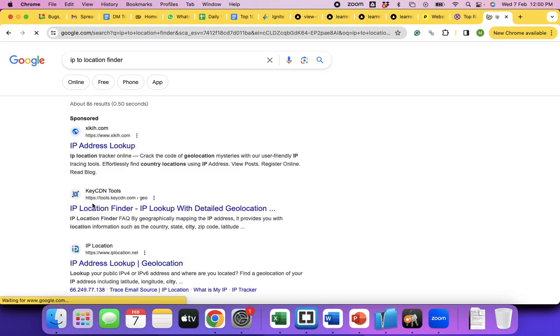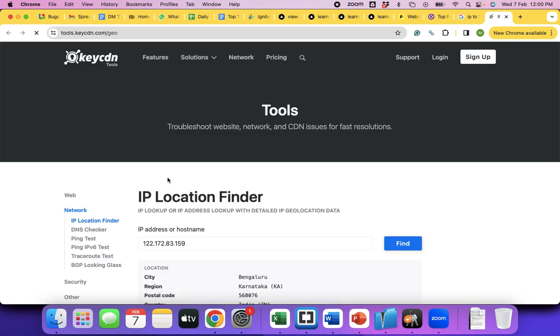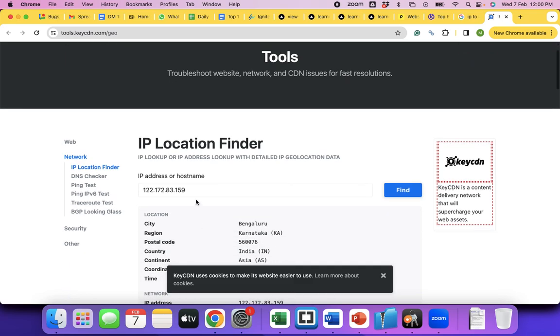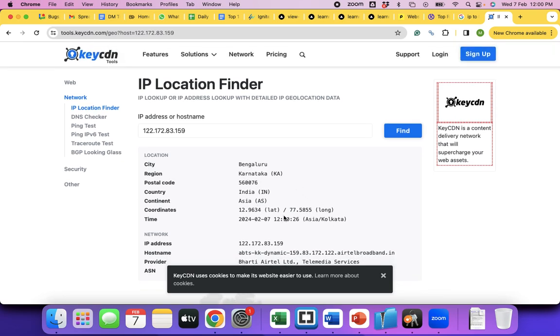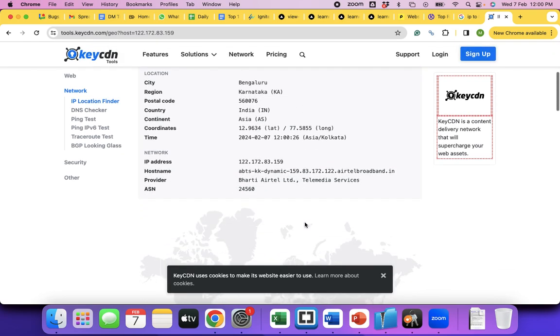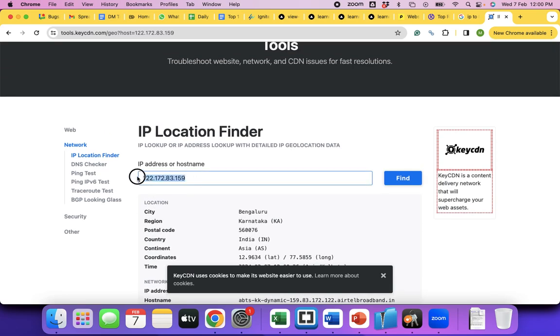So I can opt for the service and I can configure it with my website as well. Now you put the IP here and it says which location you are from. You click on find and it says Bangalore, Karnataka, India, Asia, right? So the IP address of my home is basically taking the IP address of the internet, and anybody who visits our website obviously visits through the internet.